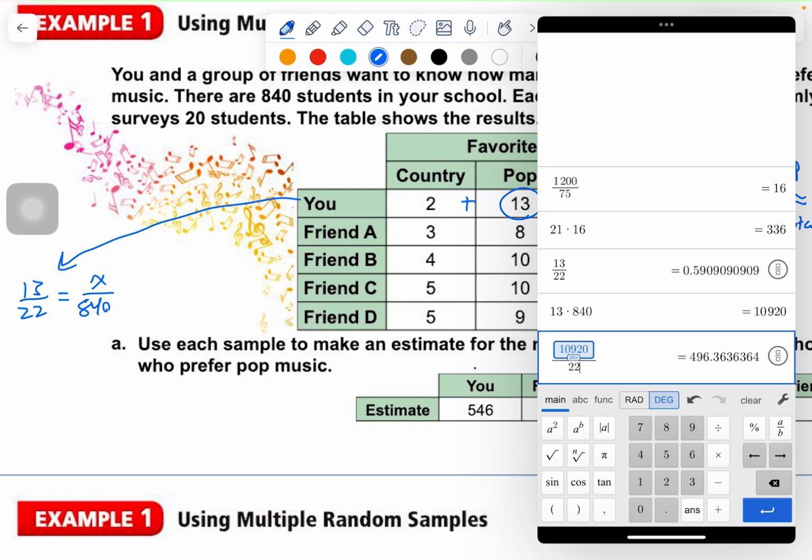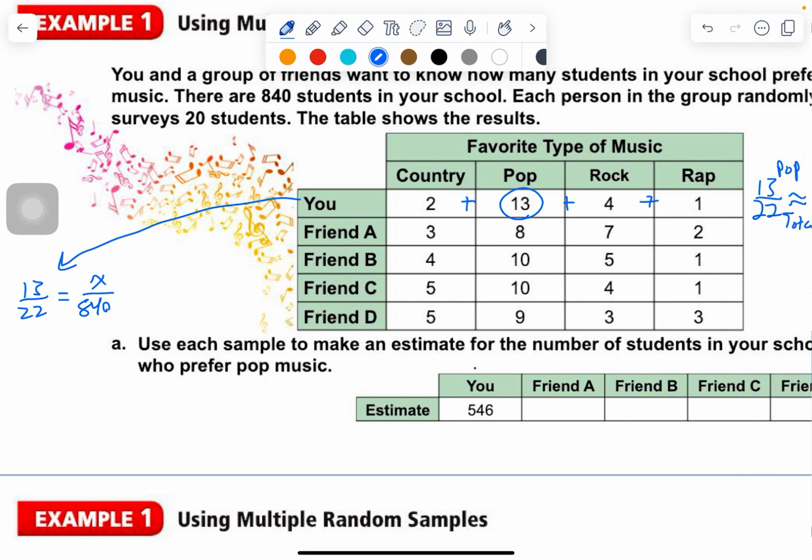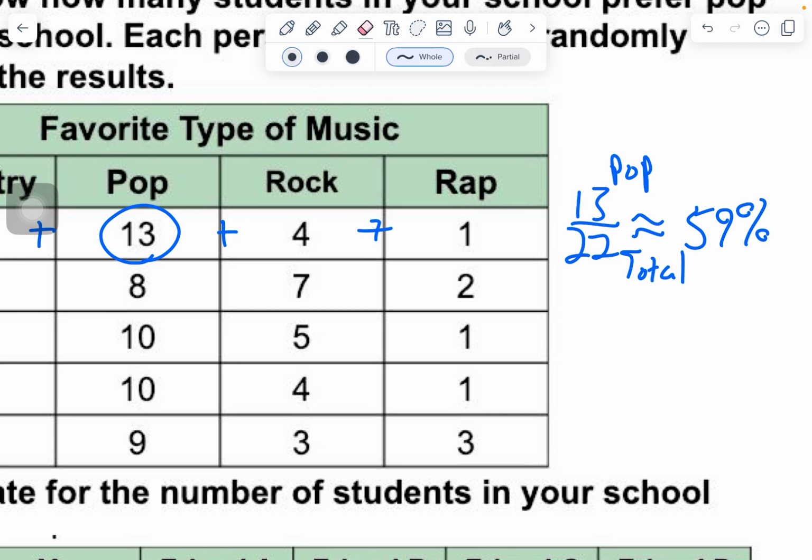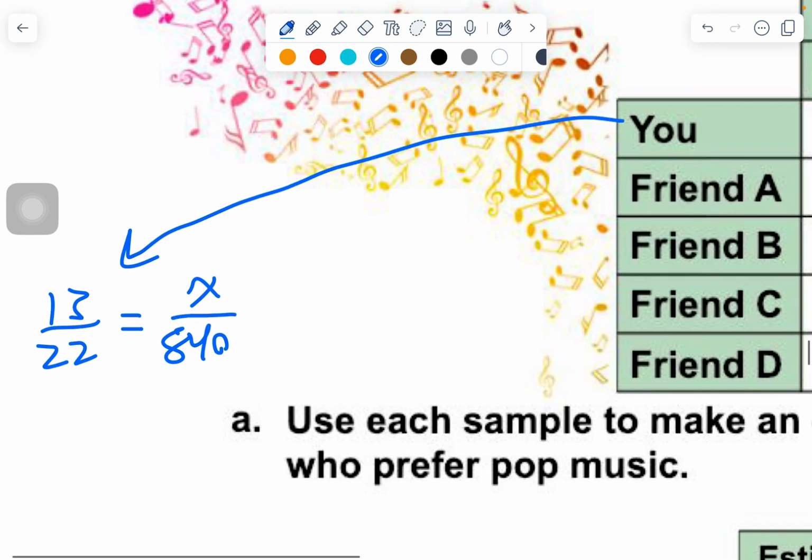Oh, let's see. That shouldn't be right. Let's see what I did wrong. There are 840 students in the school. I added up wrong. 13, 15. Oh, I added it up wrong. It's just 20 total in this sample. I bet a couple of you caught that. You're pretty good at catching my mistakes for me.